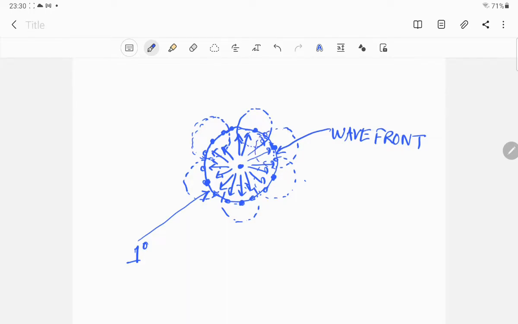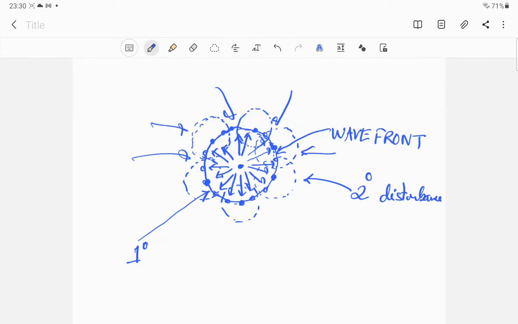These are called secondary disturbances, or these are all called wavelets. So you can tell what is said: according to Huygens principle, each and every point on this wavefront, which is called the primary disturbance, is a source of a secondary disturbance, and the wavelets or the wavefronts coming out of the secondary disturbances.